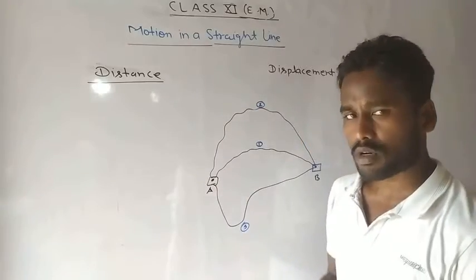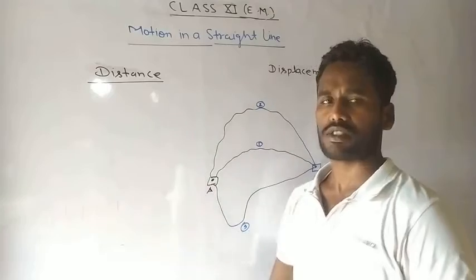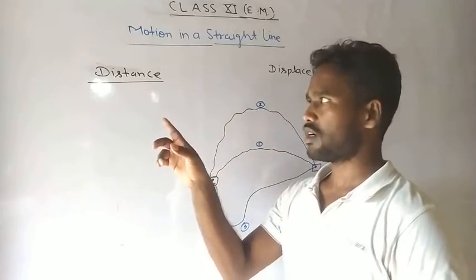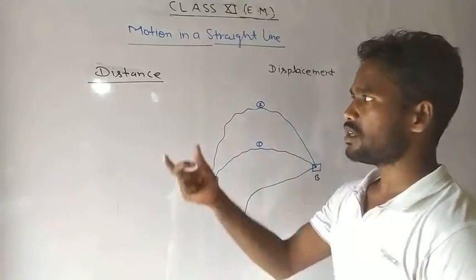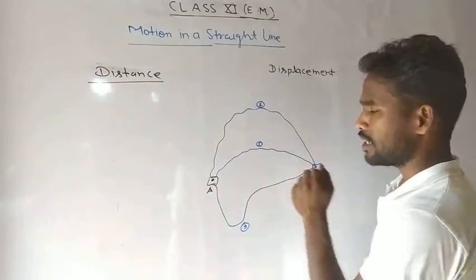So what will be the definition of distance? Listen, students: the actual path length.